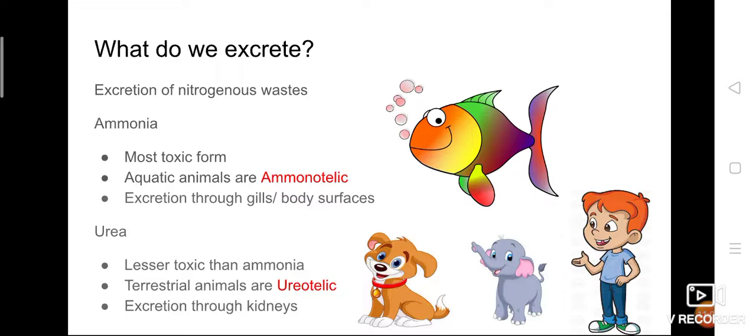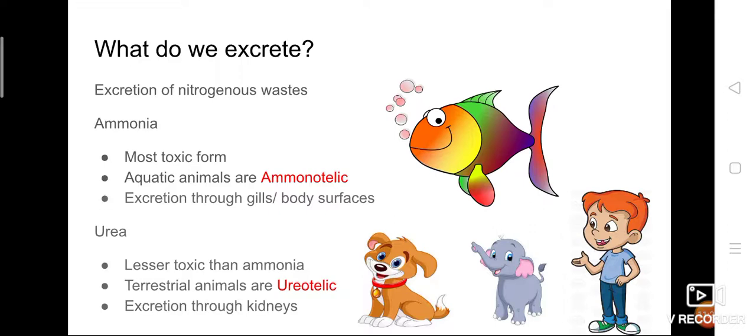Ammonia is extremely toxic, but urea is less toxic in comparison. The organisms which remove nitrogenous waste in the form of urea are called ureotelic. We can see this type of ureotelic excretion in terrestrial animals, that is, humans or any land animals, you can say.